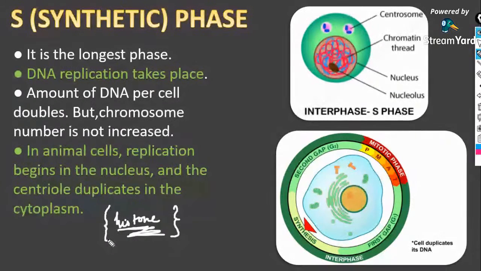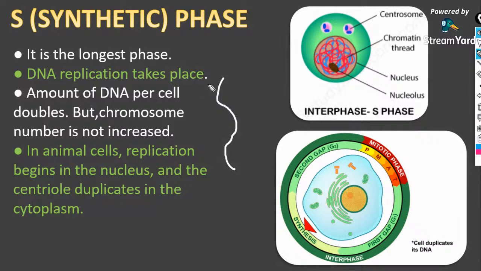Histone proteins are the basic proteins, or basic amino acids, present in the DNA. The double helical structure, all of you know the double helical structure, right?